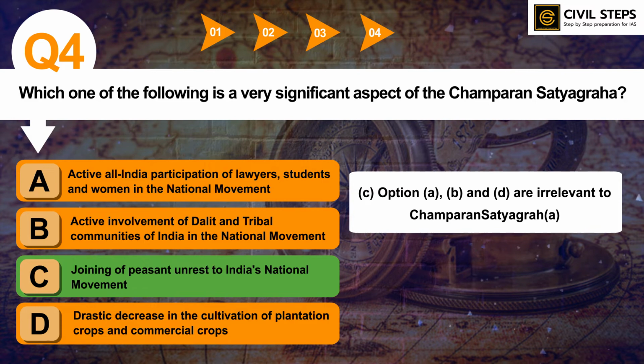Who were the prominent figures in Champaran Satyagraha, what was the outcome, and what were the learnings from it? You can always read about these important topics from standard sources. Champaran Satyagraha is a very important topic from the UPSC Prelims exam point of view.